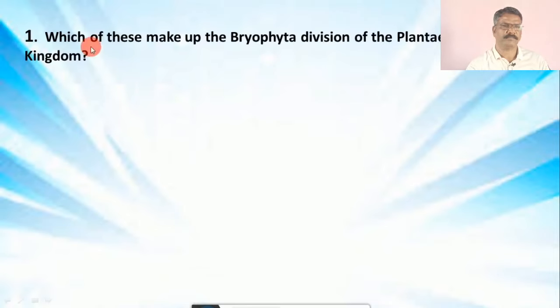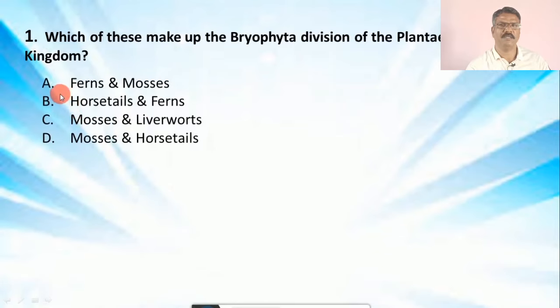which of these makes up the Bryophyta division of the plant kingdom? The options are A. ferns and mosses, B. horsetails and ferns, C. mosses and liverworts, and D. mosses and horsetails. And the correct option is C, that is mosses and liverworts. Among mosses, Funaria is considered in the syllabus. Now question number 2,